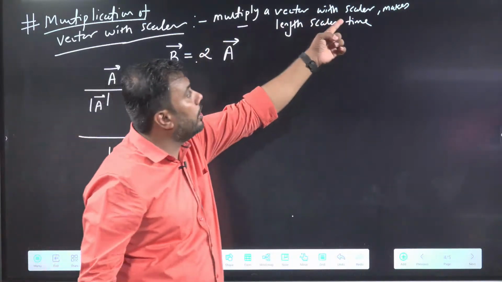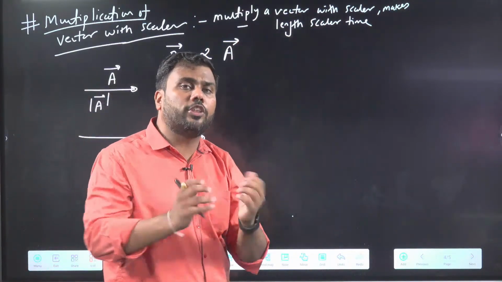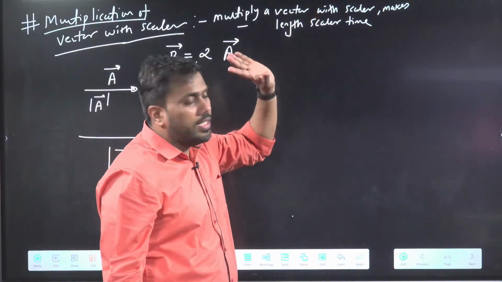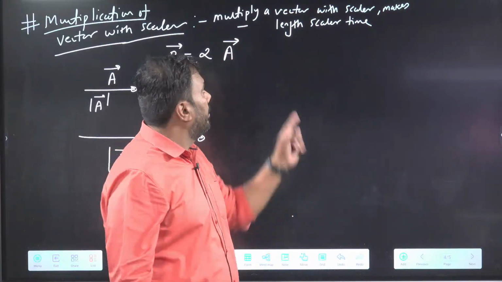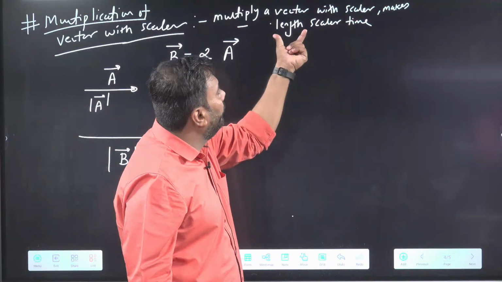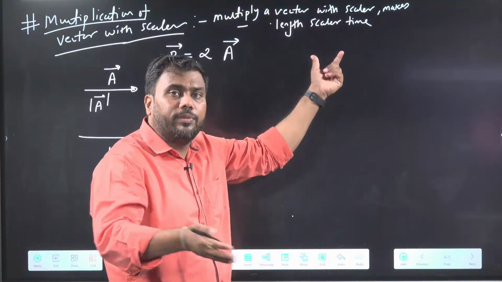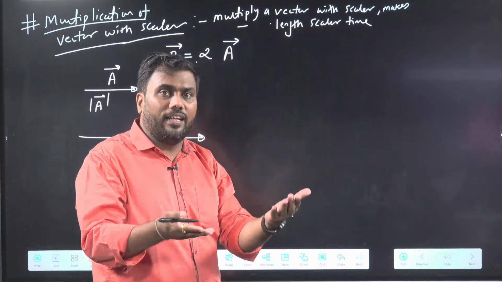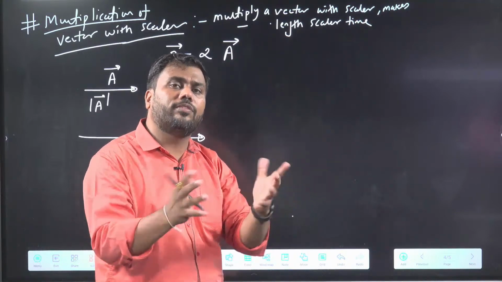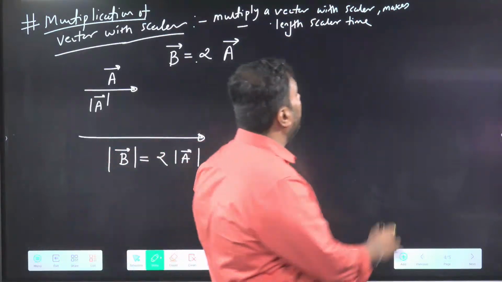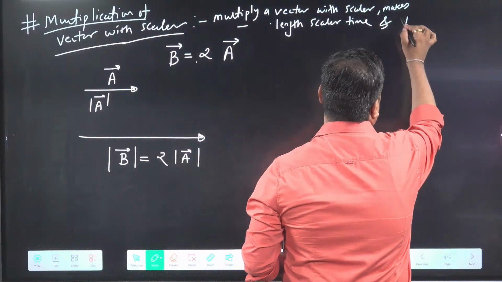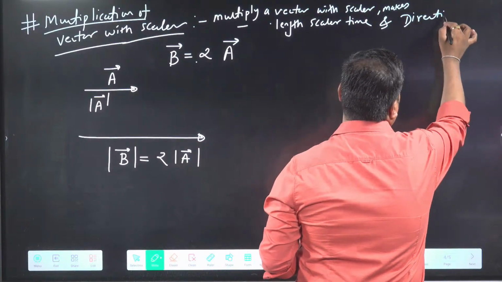So whatever number you are multiplying, you will get length that many times. And one more property: direction remains same.